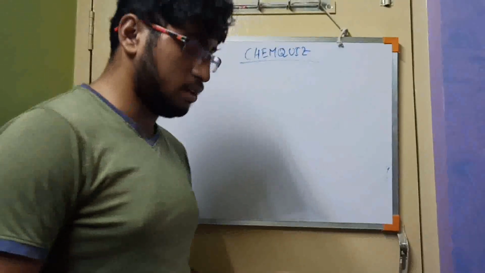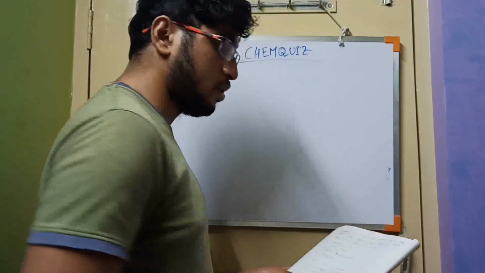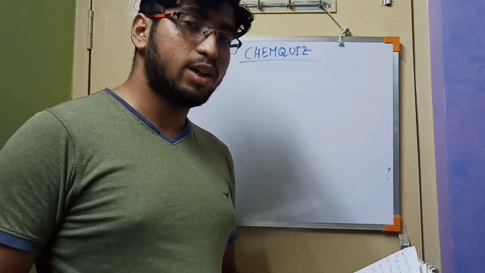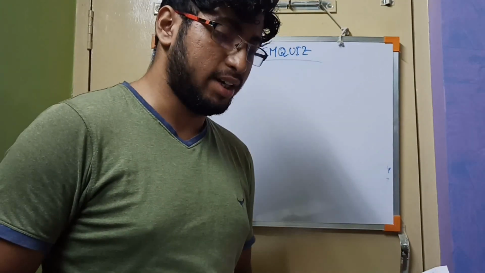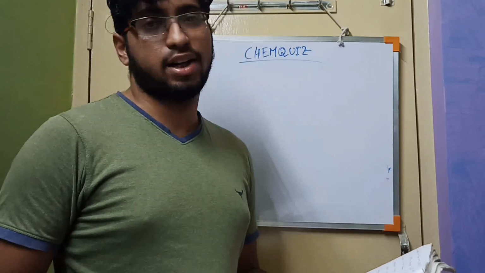The second question is: given that the percentage of selenium in peroxidase anhydrous enzyme is 0.5% by weight, what is the minimum molecular weight of the peroxidase anhydrous enzyme?